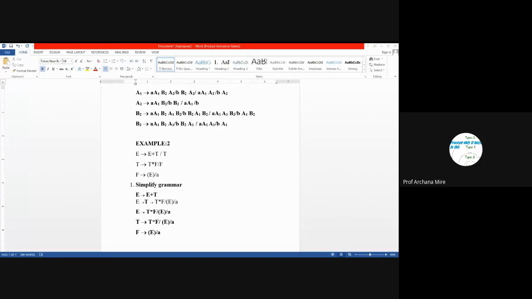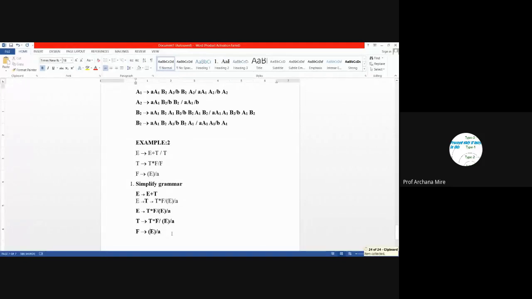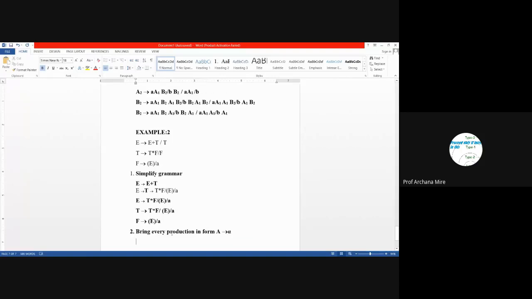What is the next step of GNF conversion? In the next step, we need to replace all terminals in the production with a respective new non-terminal, except the leftmost symbol. Bring every production in the form of capital A leading to a alpha, except the leftmost symbol. All remaining symbols should be converted into non-terminal symbols.